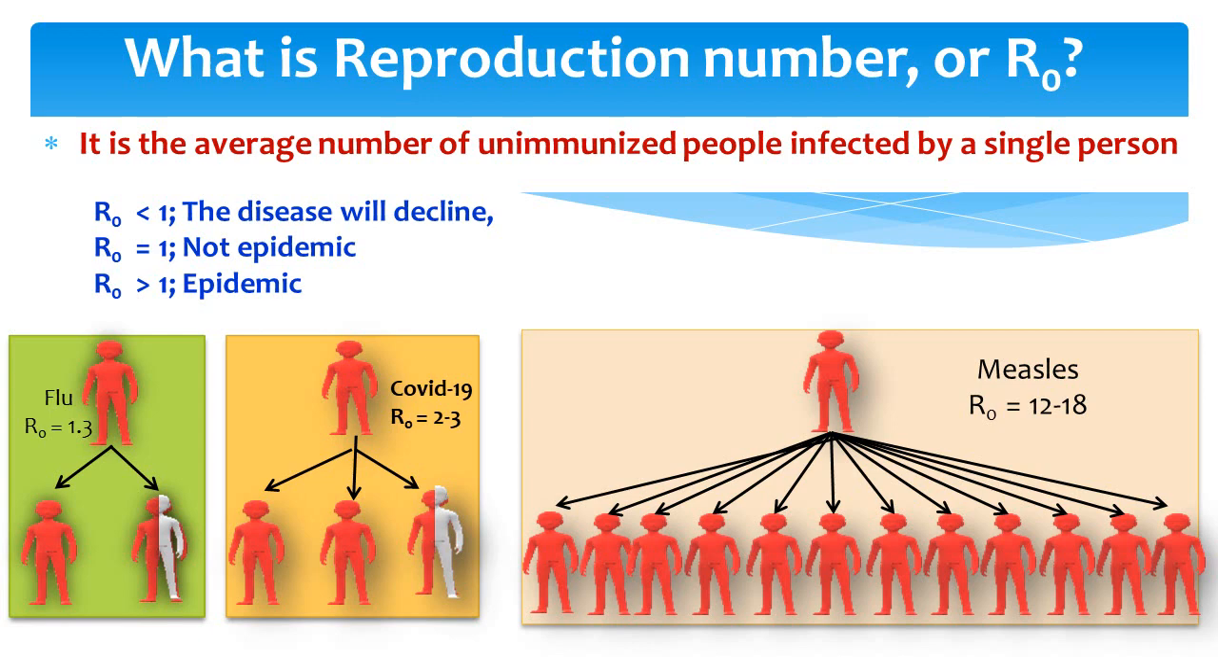The R naught value for flu is 1.3. For COVID-19 it's 2 to 3. Whereas for measles the R naught value is 12 to 18. That means measles is a highly contagious disease.